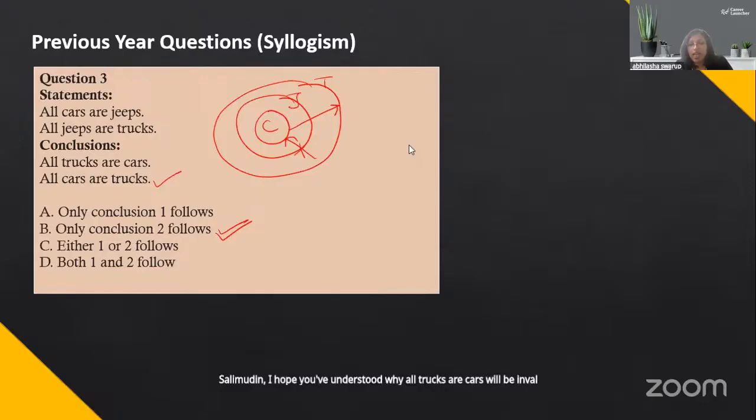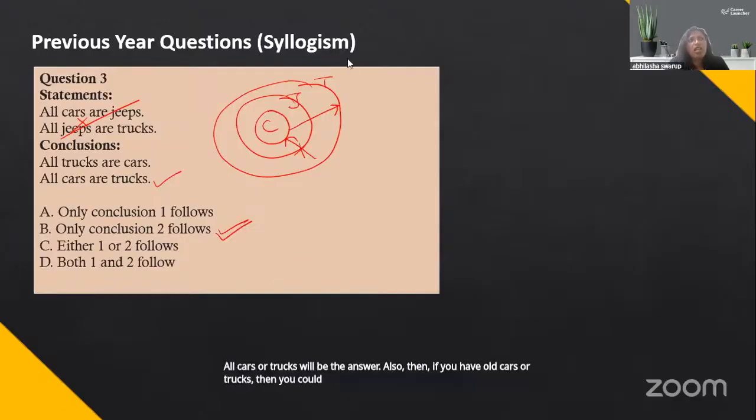Look at this diagram itself, right? And also if I were to solve this through rules, jeeps is distributed here, you cut it out, all cars are trucks will be the answer. Also then if you have all cars are trucks, then you could have had some cars are trucks, some trucks are cars also. Okay.